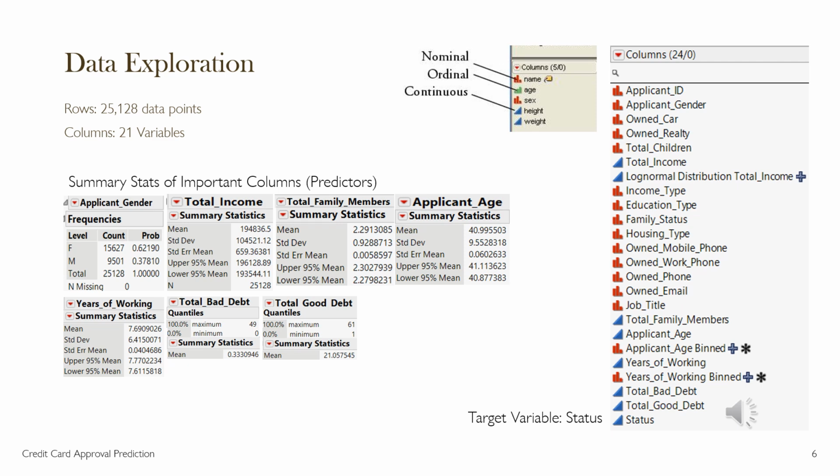As you can see, the female applicants are significantly higher than the male applicants, and the total income of an average applicant is about $19,436, and the total family members per each family is about 3 members, and the average applicant age is about 40 years, and the experience of an applicant is on average 8 years. And we can also see the range of bad debt and good debt. While bad debt ranges from 0 to 49, the good debt totals from 1 to 61.